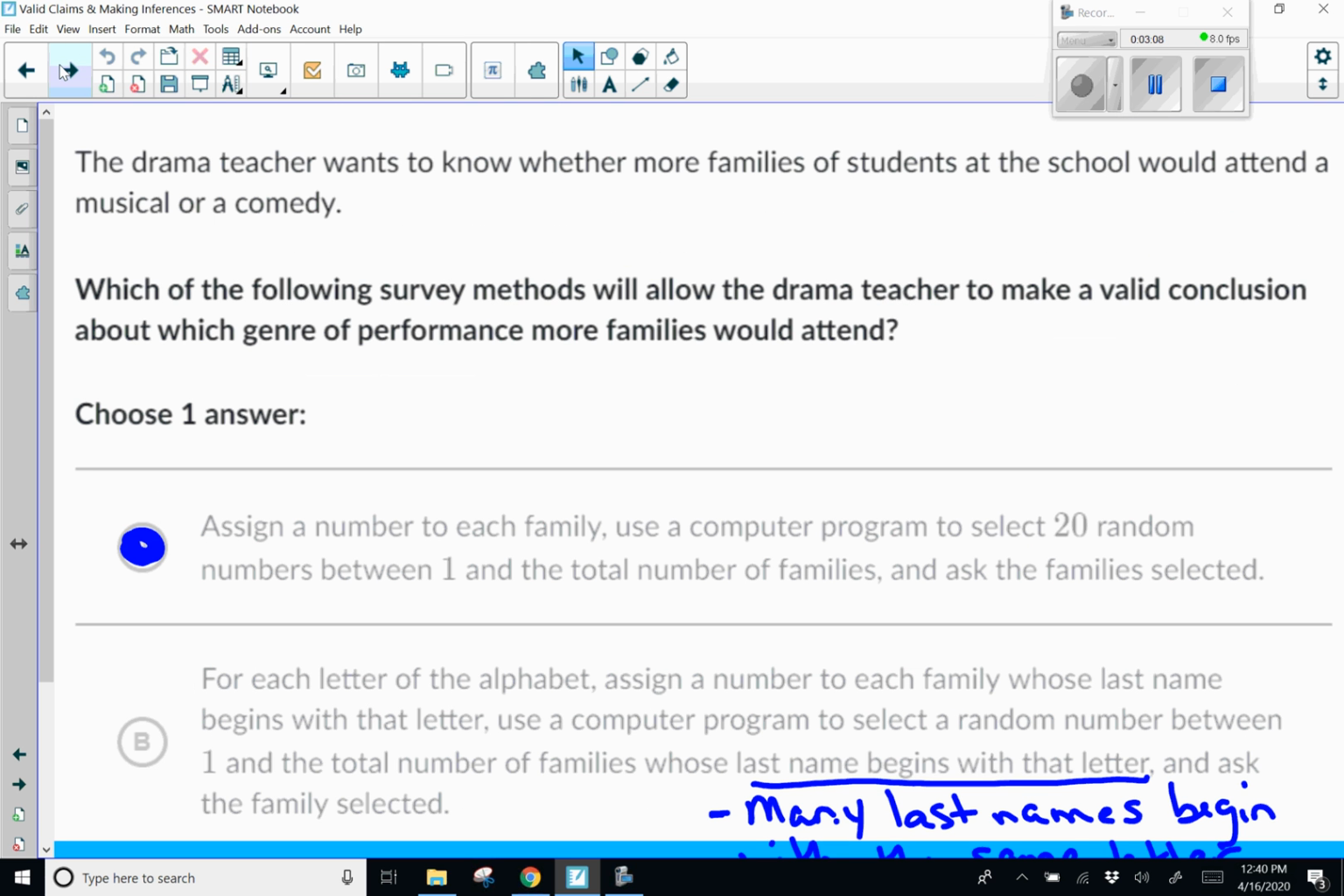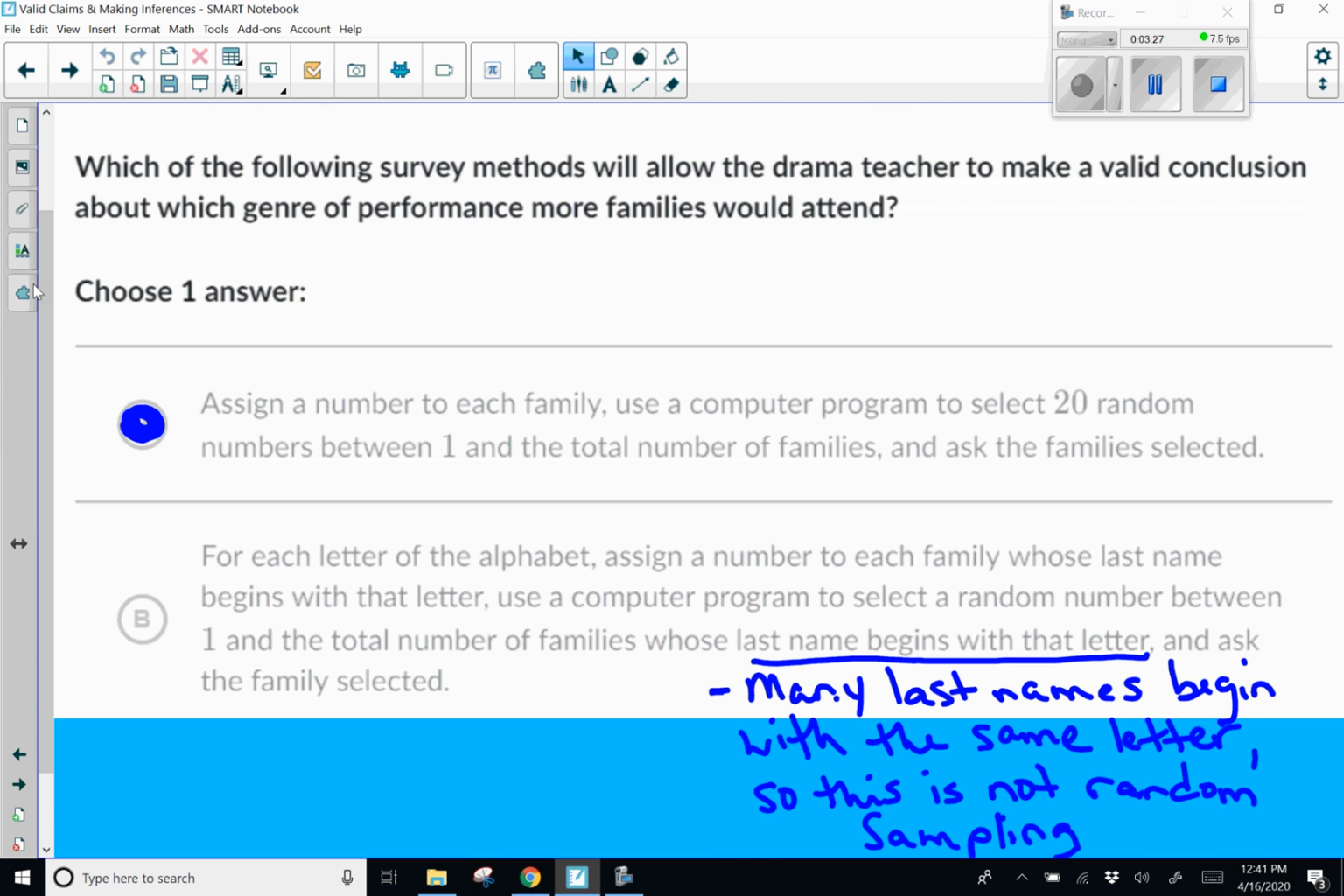The drama teacher wants to know whether more families of students at the school would attend a musical or a comedy. Which of the following survey methods will allow the drama teacher to make a valid conclusion about which genre of performance more families would attend? So we have the two different answer choices. It says assign a number to each family, use a computer program to select 20 random numbers between 1 and the total number of families and ask the families selected. That is a way to randomly sample a population.